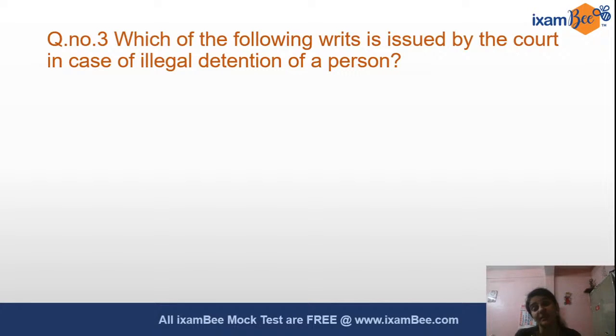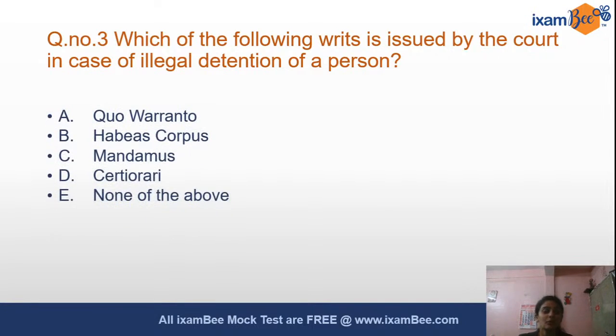It is a very, very basic question, but twisted questions can be given on such easy concepts also. What are writs? Which writ is issued when? And when it is not issued specifically. Now this question is talking about illegal detention of a person. The options are quo warranto, habeas corpus, mandamus, certiorari, none of the above.